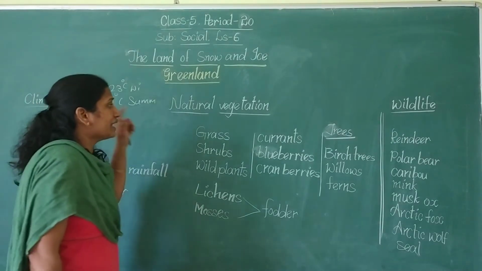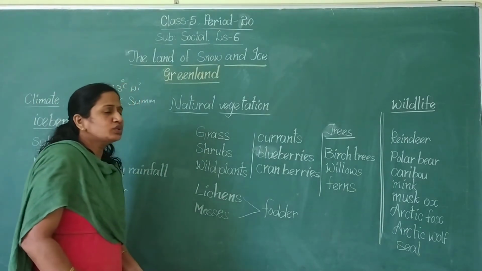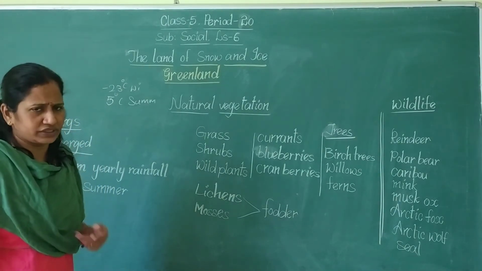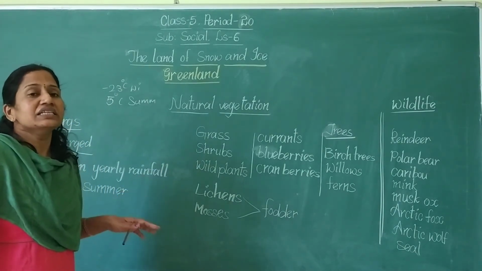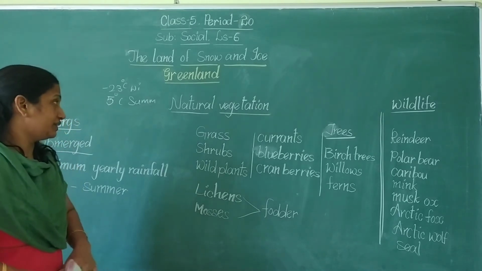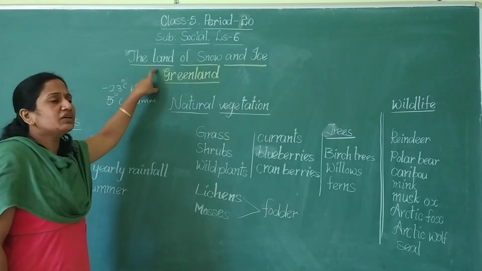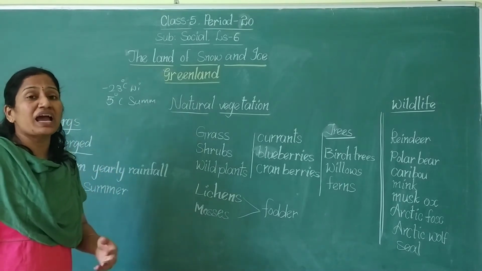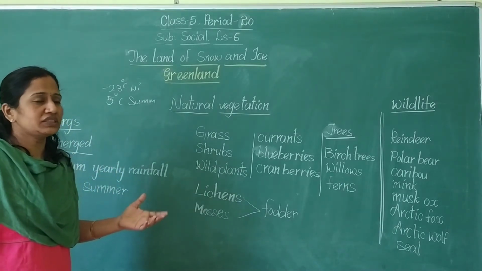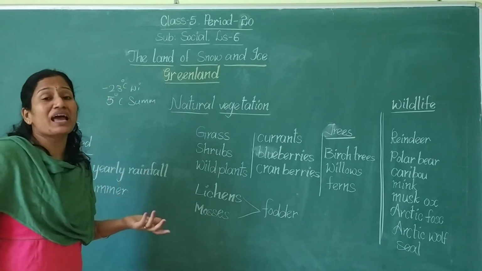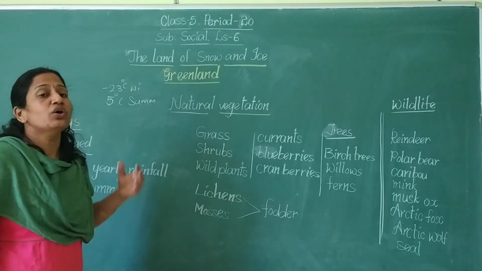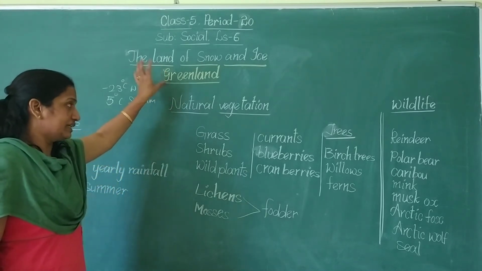And what about the natural vegetation? Greenland is a severely cold region, so we cannot expect many plants and trees there, isn't it? But some plants and trees do grow in Greenland.